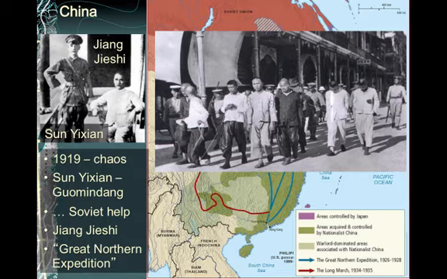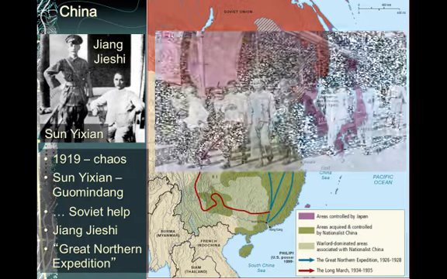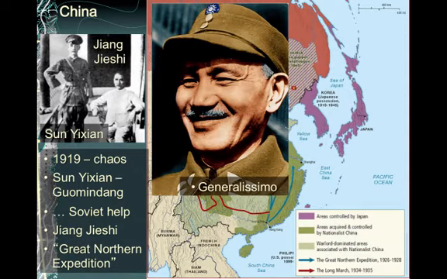Jiang continued the Great Northern Expedition, cutting deals with warlords, allowing them some autonomy in their regions as long as they recognized him as the Generalissimo, which is a military rank of the highest degree, above field marshal or general or anything. Jiang controlled the cities and the army, but not the masses, not the peasants in the villages.